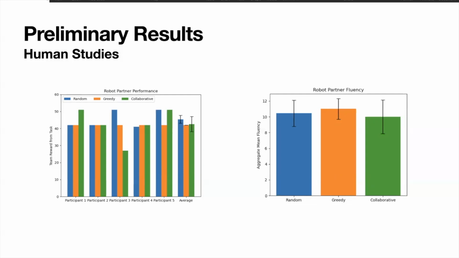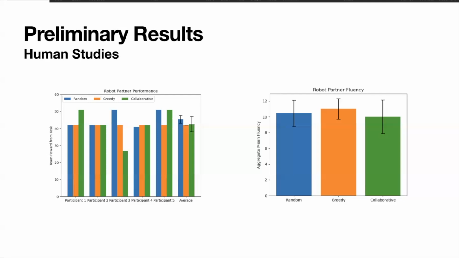Given that there are only 5 participants, there's a lot of inconsistency in the data, and with some fine tuning of the experiment setup, as well as the collaborative robot and a much larger sample size, we hope to get much more consistent results. But we saw that for some participants, the collaborative robot actually performed very well, relatively better than the other two. On average, though, it performed around the second best.